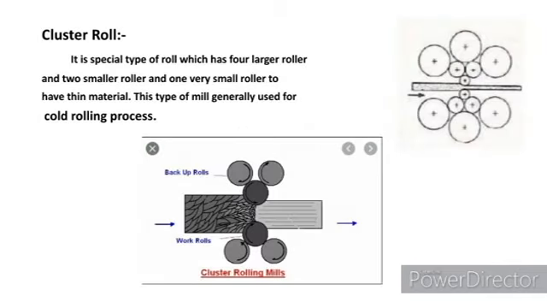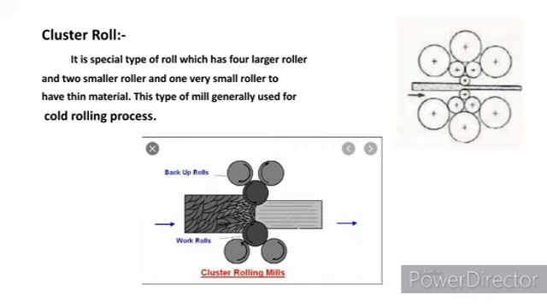Cluster roller. In this, more than 5 rollers are used for the rolling operation. Looking at the above diagram, there are 6 rollers: 3 large rollers, 2 small rollers and 1 very small roller.